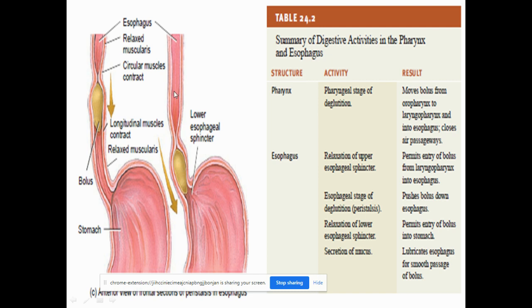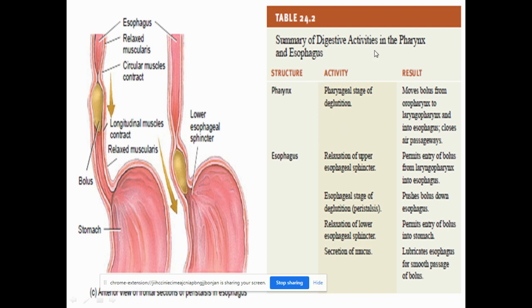Throughout the length of the esophagus, there is a secretion of mucus. What is the role of the mucus? The mucus completely covers the food. It will prevent the wear and tear of the esophagus. It lubricates the food so that it reduces any friction caused by the food in the throat region or the esophageal region, so that it passes the food smoothly into the stomach. As I told you, the passage of liquid takes only one or two seconds, whereas the passage of solid or semi-solid food which is masticated by the mouth takes around 8 to 10 seconds to enter into the stomach.